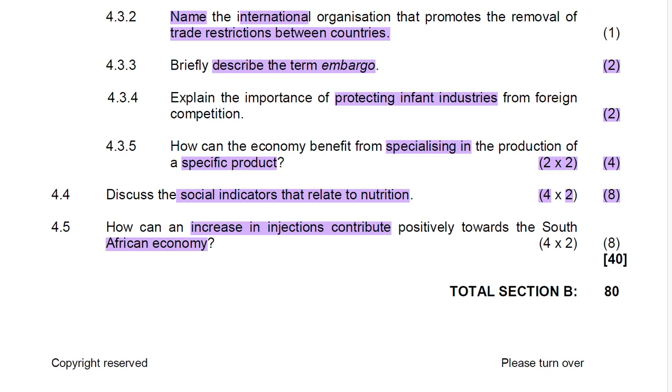And the second indicator, the social indicator that relates to nutrition, is overweight. The concern is not only on underweight; overweight can also result in kids even losing their life. So for that reason, we're also going to take a look at the overweight of children, or what is normally called obesity. An overweight child is one who weighs more when compared to a child of the same age, gender, and height. So now what does it mean?